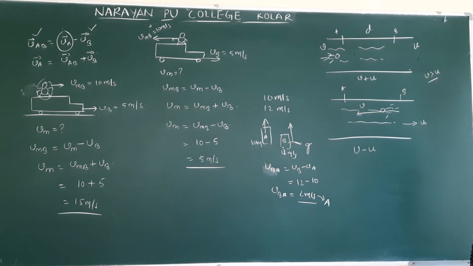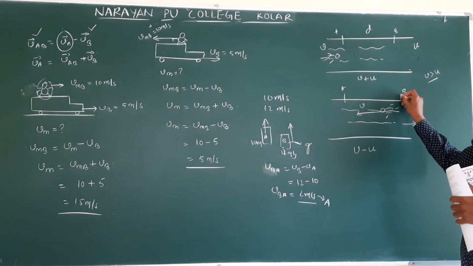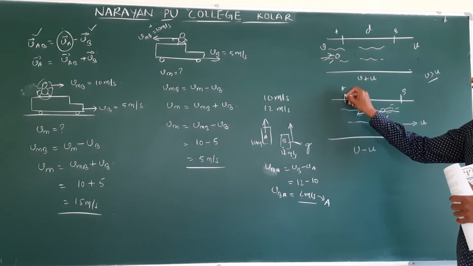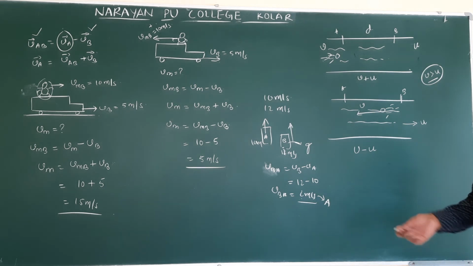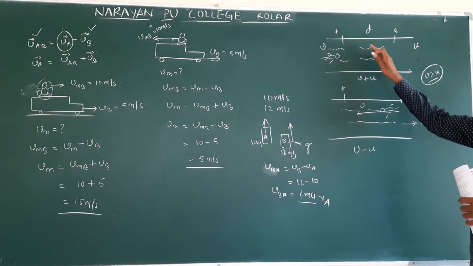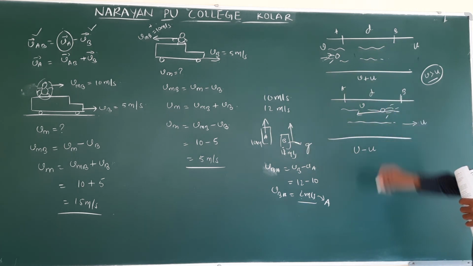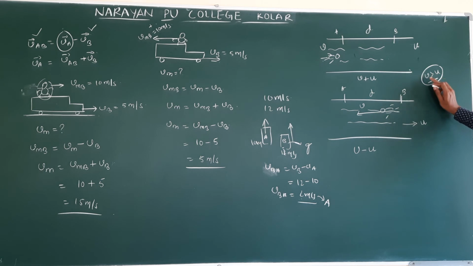If the river flow is greater, the swimmer will not reach A if he starts from B. If the river velocity is more than the swimming velocity, the person's velocity, it is never possible. Only v greater than u is possible.